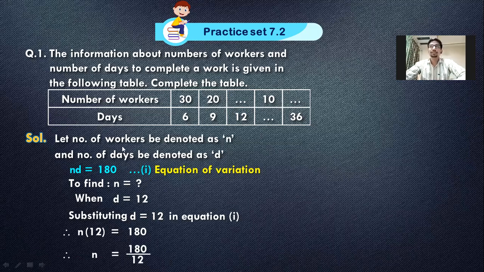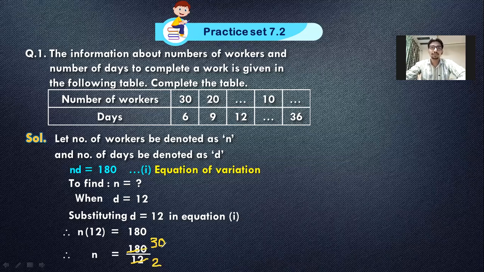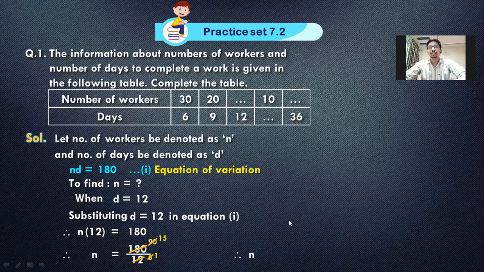So what do we do? You put the values and you get the answer. To find n, the number of workers we don't know, but the number of days I know is 12. So I put the value of days, that is d, in equation number 1. How? n into 12 in place of d is equal to 180. Variables on the left hand side, numbers on the right hand side. So here 12 goes there. Will it divide or will it multiply? Yes, 180 divided by 12 we have to do. And you can do this division. It's very simple. You can divide by 6, you can divide by 2, you can divide by 3.